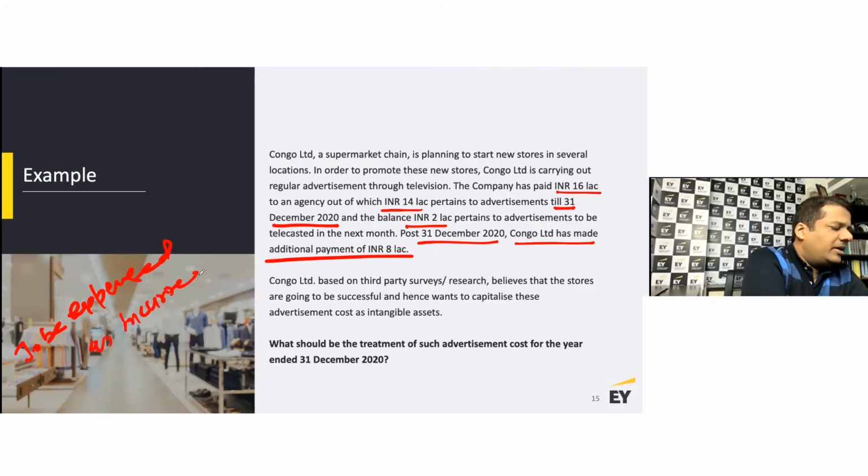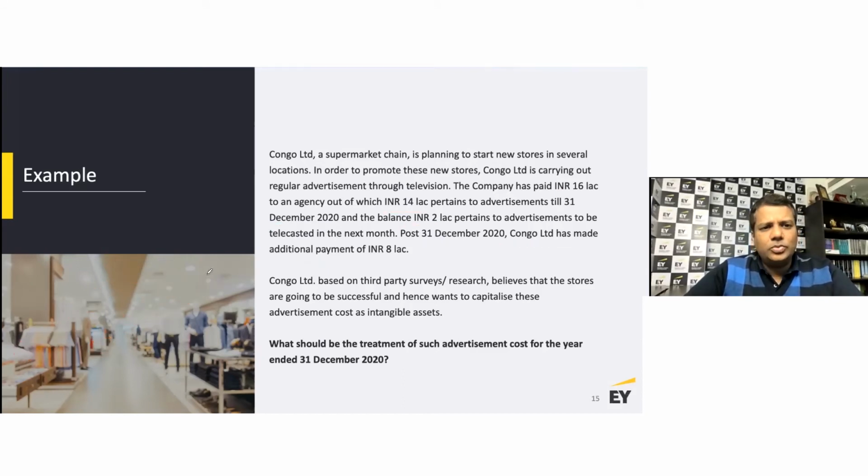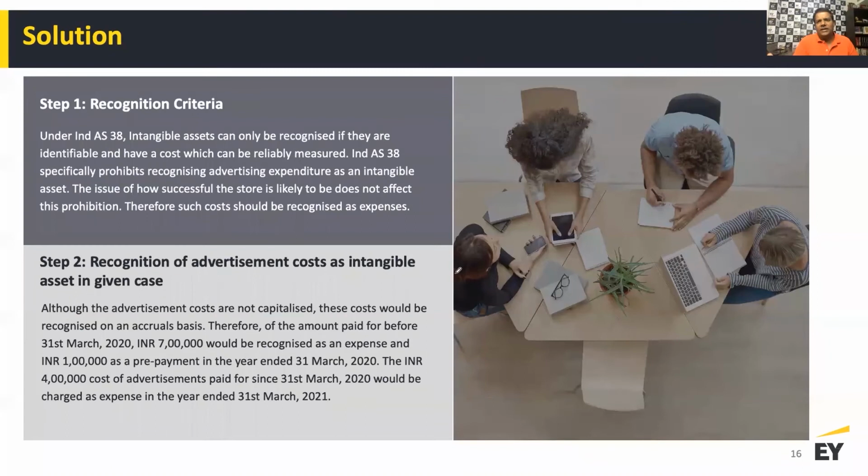Here I have a commitment of 16 lakh, but I've incurred how much? 14 lakhs. 2 lakh belongs to the next period, so that is like a prepaid, even though I've paid it. And whatever I'm going to pay subsequent to December 31st, 2020, which is 8 lakhs, is for advertisement in the next period. So that will go and hit my next period P&L. So there is no question of capitalization. The requirements of capitalization are not met under the Ind AS 38 framework.